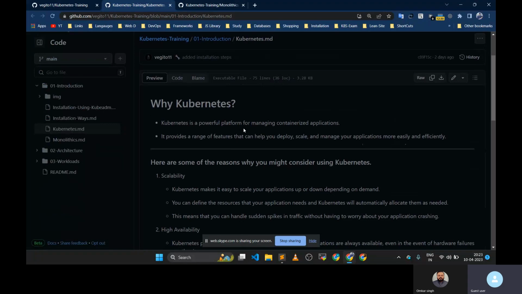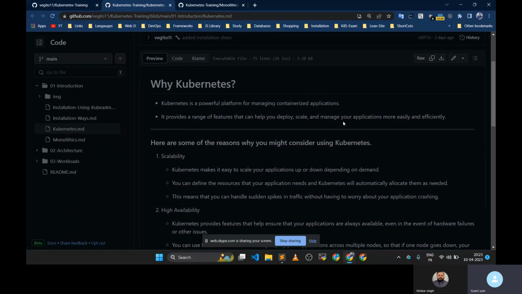But Kubernetes helps us in that way. We will only require a few resources because all the scaling part will be done by Kubernetes, and spinning up the Docker images, handling Docker containers, all of it is done by Kubernetes. So it is a powerful platform for managing containerized applications.